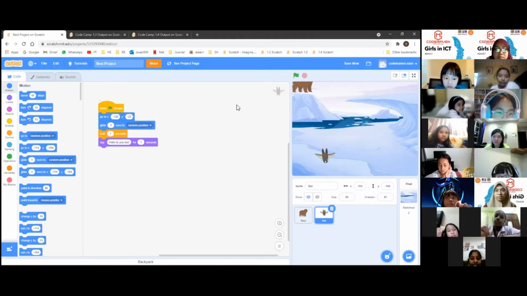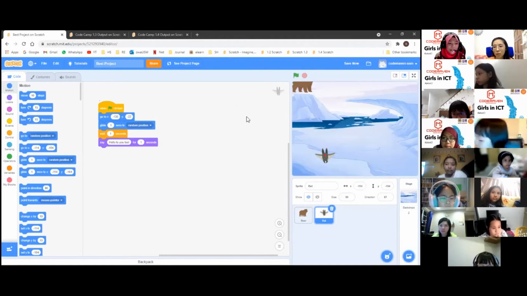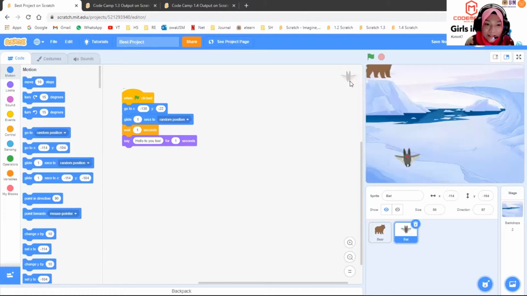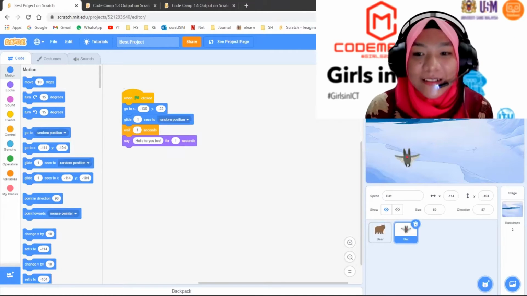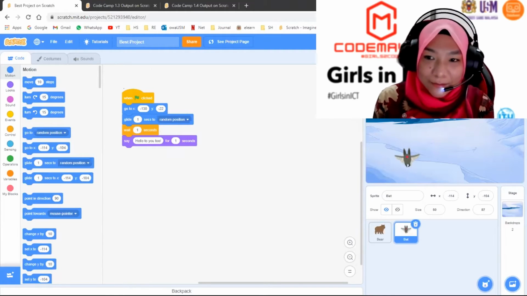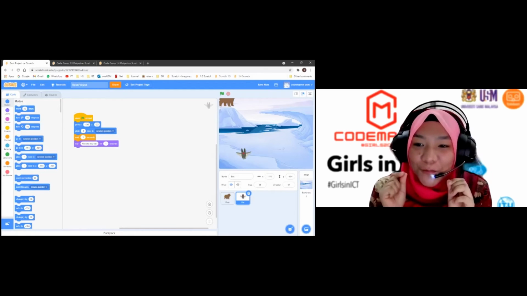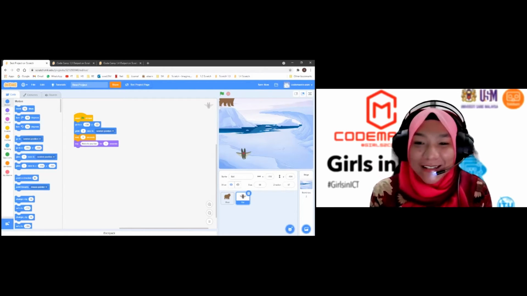So are you guys ready? Let's start with the bat. To make sure that you are in the right page, you can always check on the top right here. So this is the bat. We want to make it move forever randomly. Now we want to add a little bit more. We want to have some conditions here. So let's look at how we are going to do this.